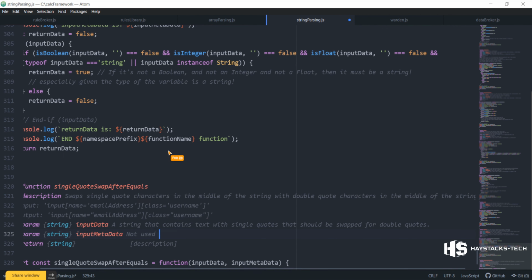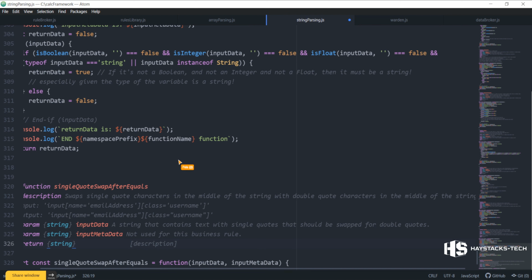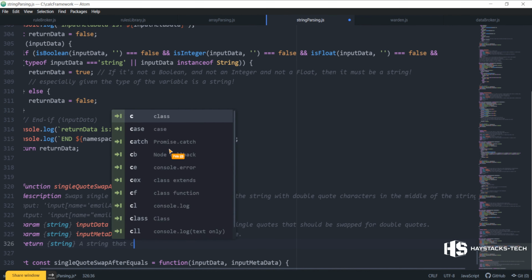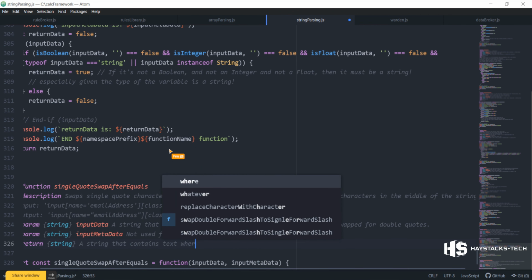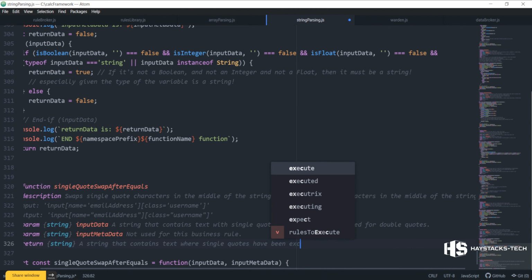Metadata is not used for this business rule. And the return is a string that contains text where single quotes have been exchanged for double quotes.